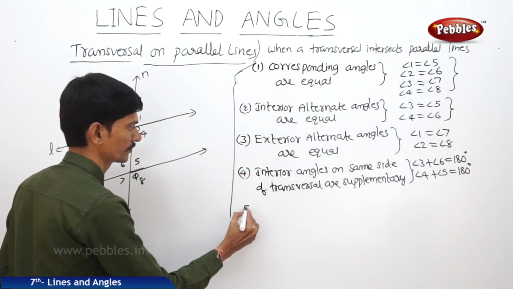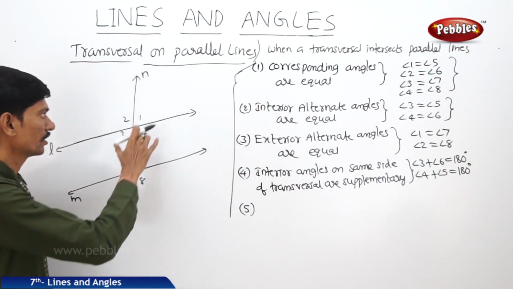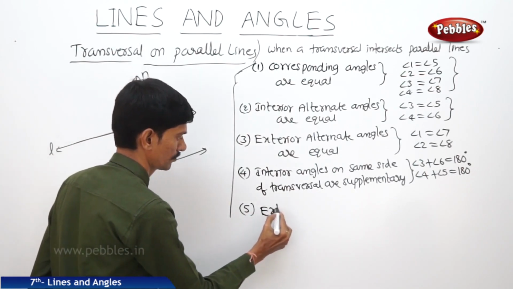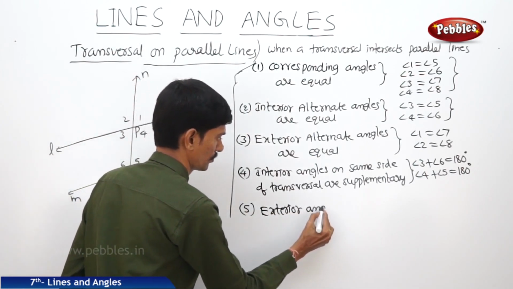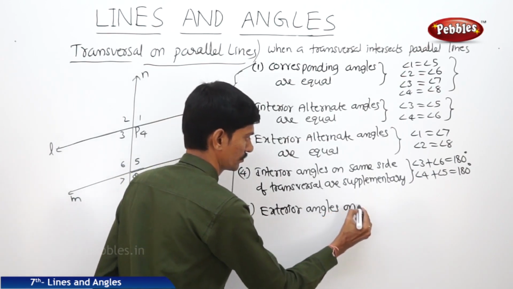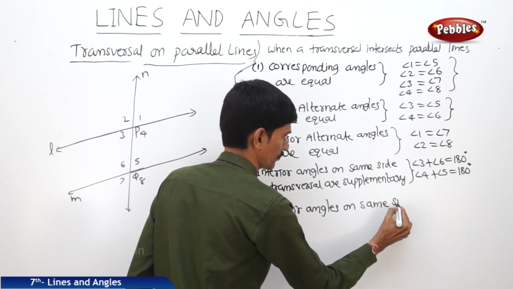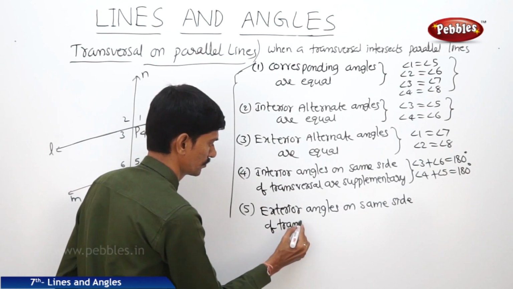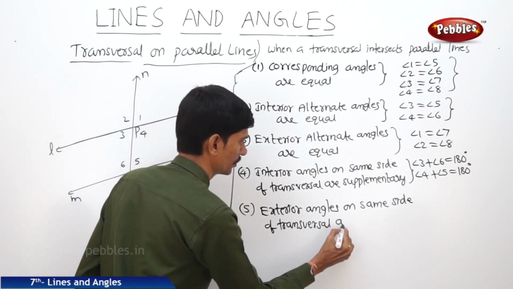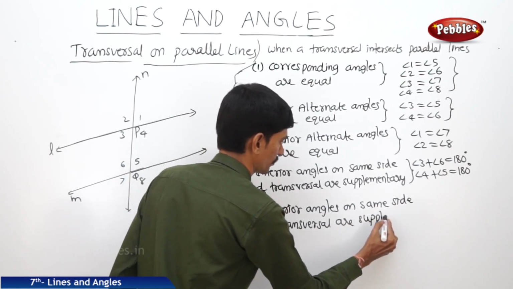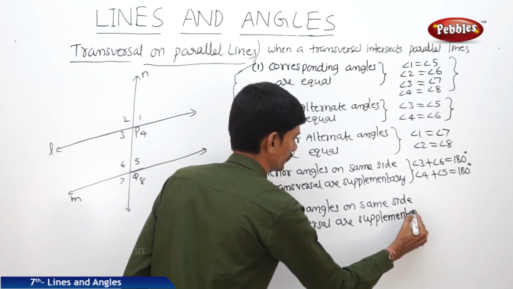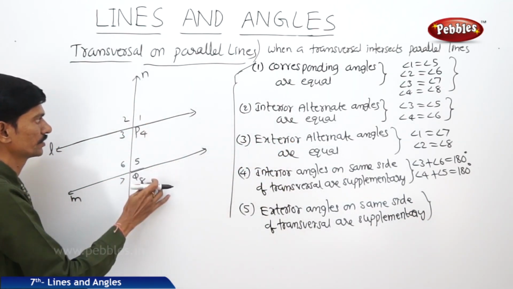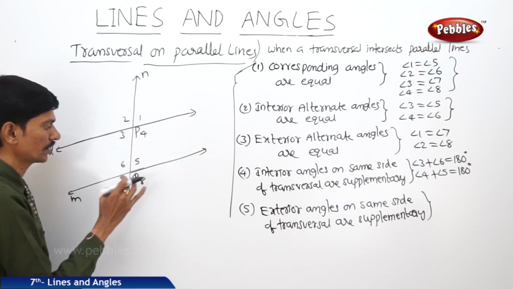And the fifth property, exterior angles on same side of the transversal are also supplementary. So what are the exterior angles on same side of the transversal? 1 8 and 2 7. So angle 1 plus angle 8 equals 180.